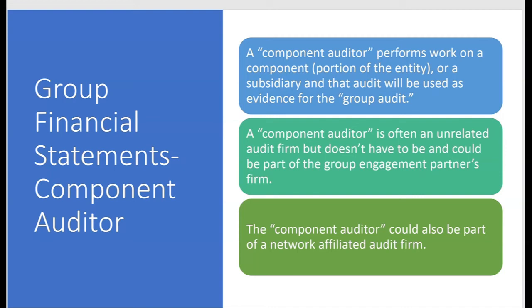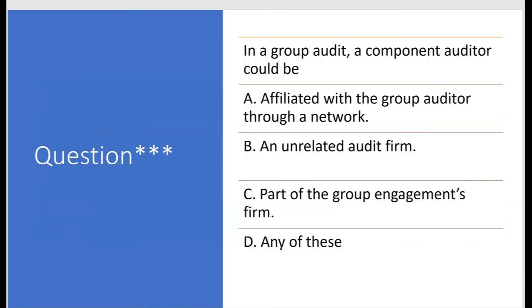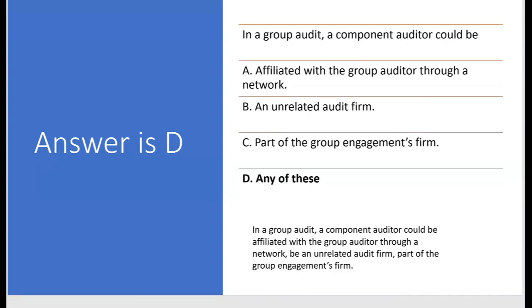The component auditor could be related to the group auditor within the same firm or even possibly through a network affiliated firm. So this question, in a group audit, a component auditor could be A, affiliated with the group auditor through a network. Yes. B, an unrelated audit firm. Yes. Part of the group engagement's firm. Yes, any of these.